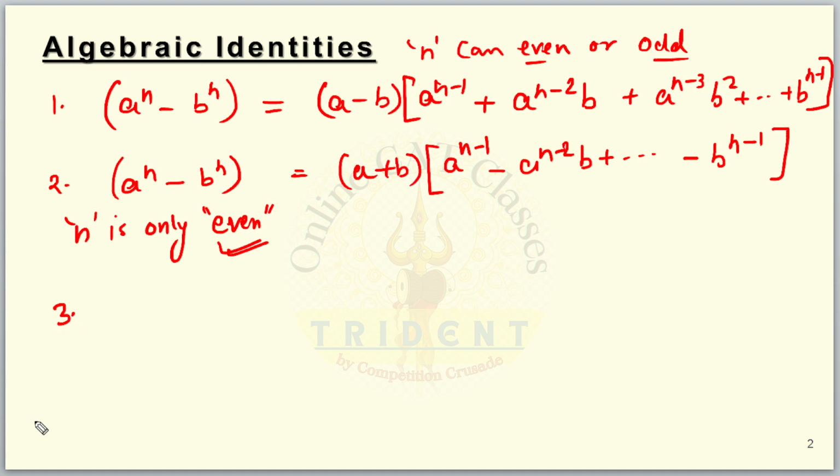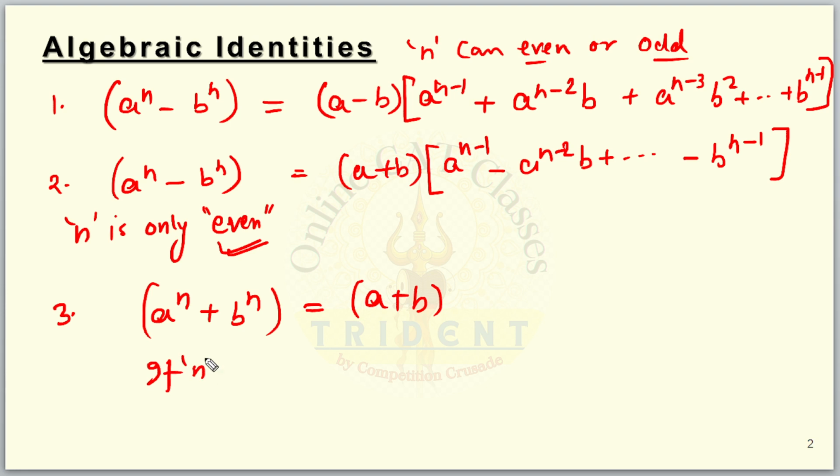The last thing you should remember is a raised to the power n plus b raised to the power n. This is divisible by a plus b if n is odd. This is very important, if n is odd. If you want to know the factorization, it is similar to this one: a raised to the power n minus 1, minus a raised to the power n minus 2 b, plus dot dot dot, lastly b raised to the power n minus 1.